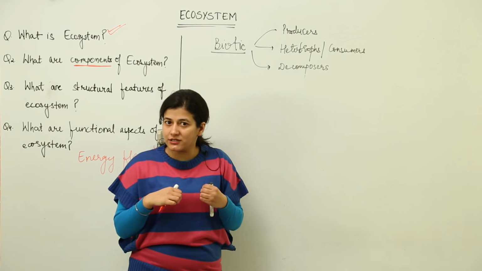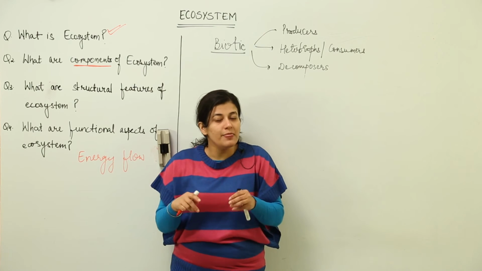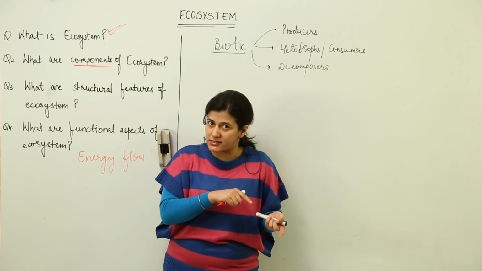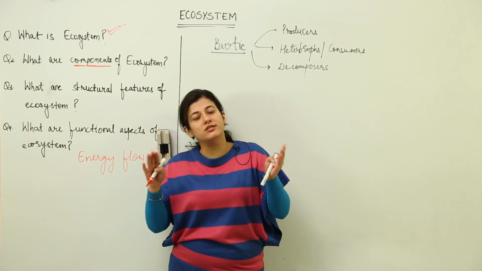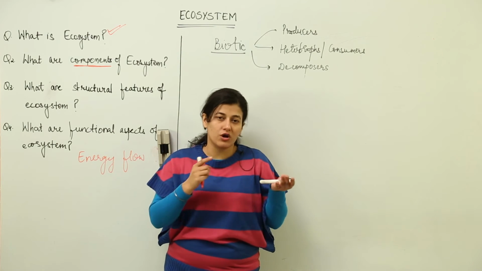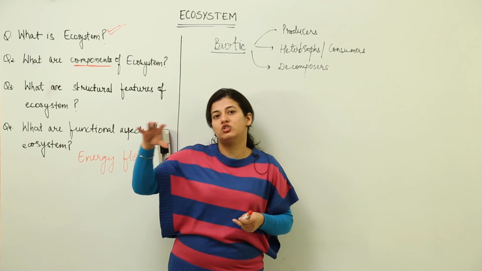It has stored that energy in its own body, if it is an animal, and it has to be eaten by somebody else because it is having energy in it. So let us see that energy flow is the most important aspect. We did talk about food chain and food web from our primary classes, that there is a food chain which is occurring in nature.